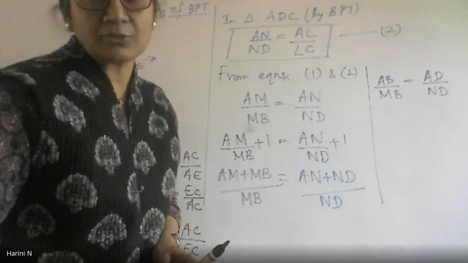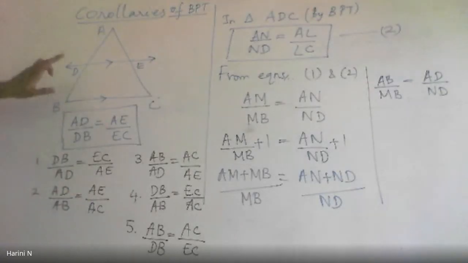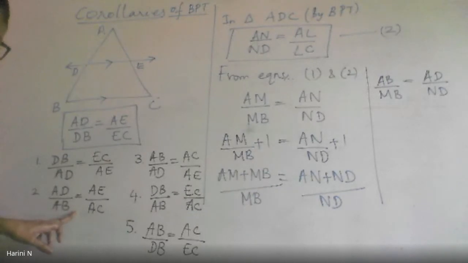Ma'am, I'm saying that for the fourth corollary, you used DB and EC, AB and EC. So you can't do the same thing for EA and DA? EA and DA, that's exactly what I've done here, no? EA and DA are nothing but AD and AE. You call it DA and EA or AD and AE, they mean the same. It's not different from what you're saying.